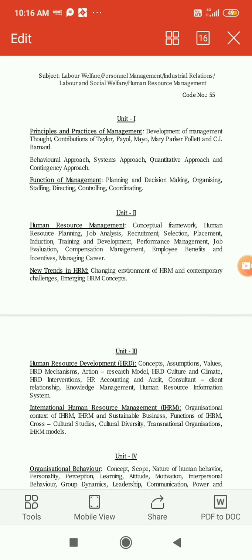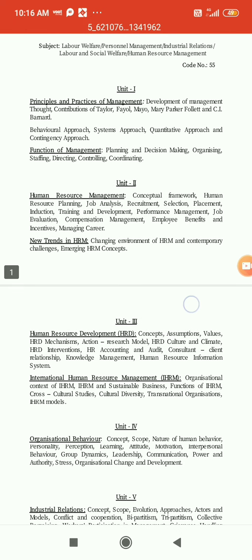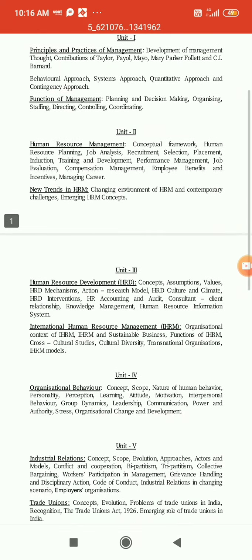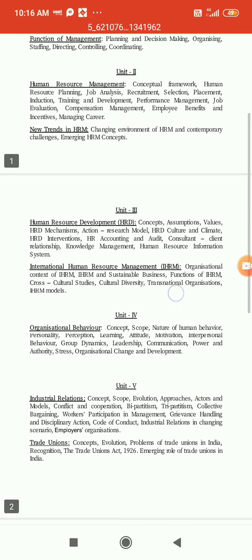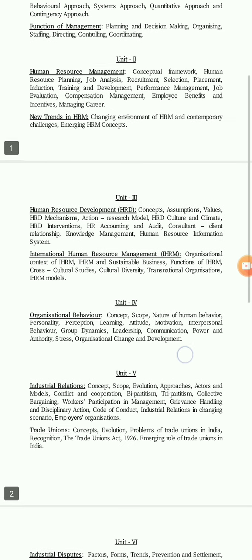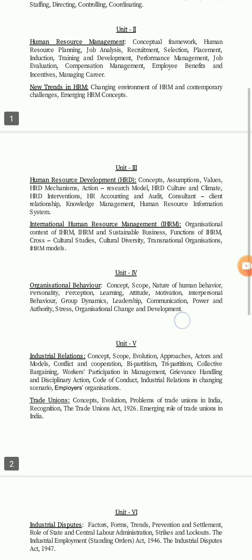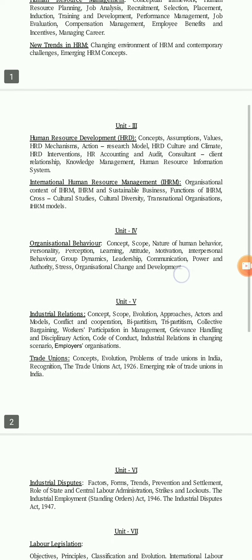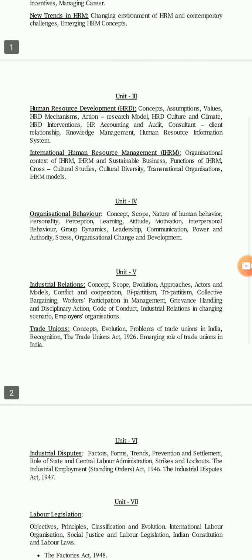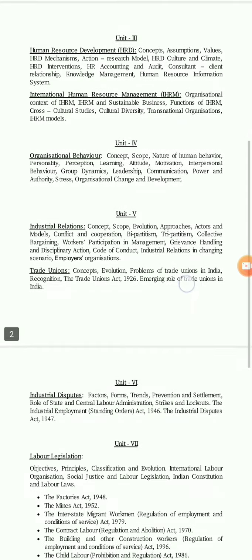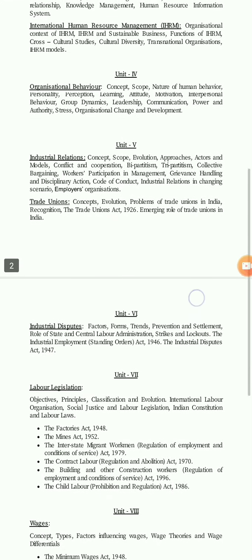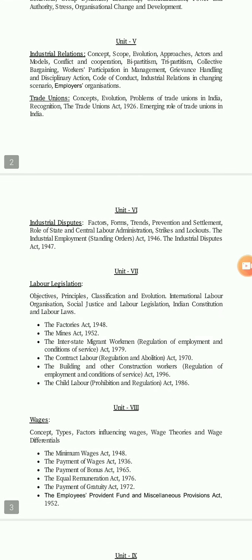Apart from this, unit 2 is human resource management. Unit 3 will be human resource development, international human resource management, and organization behavior is there, industrial relation is there, industrial dispute is there in unit 6, and labor legislation.